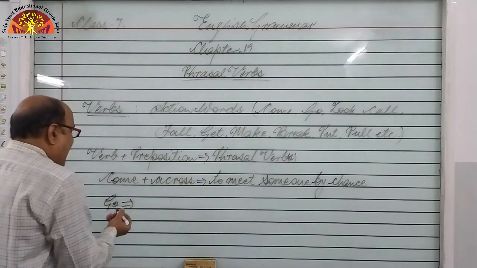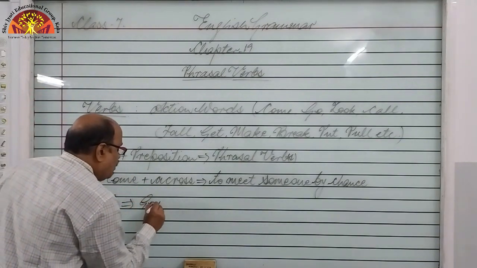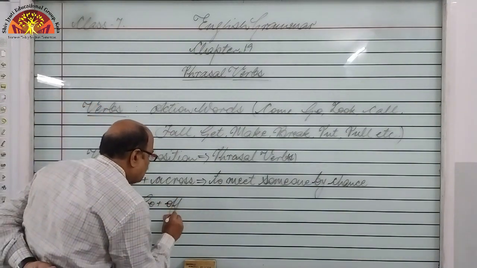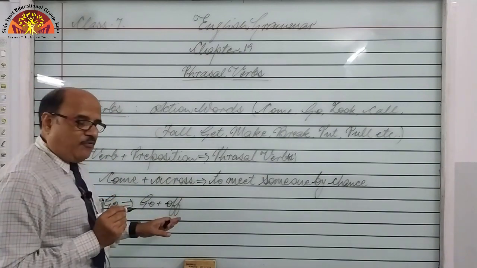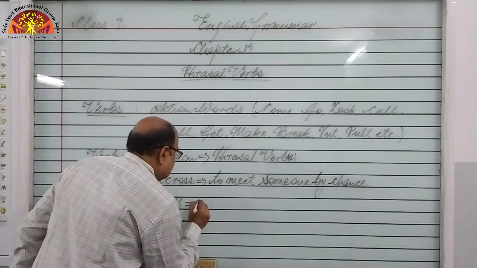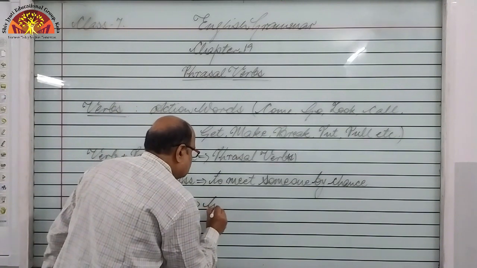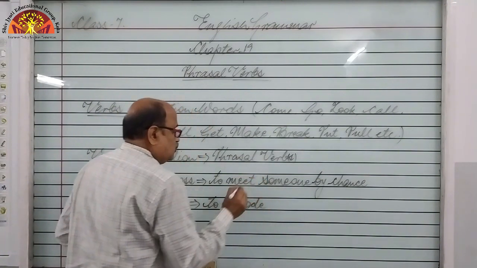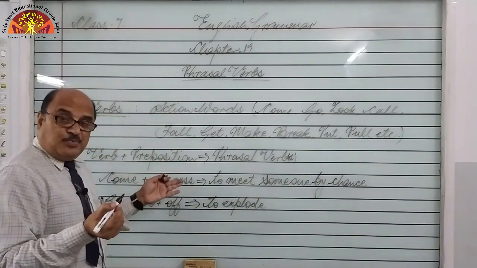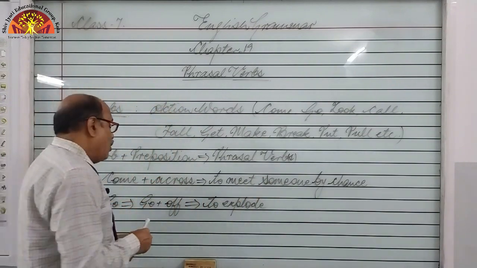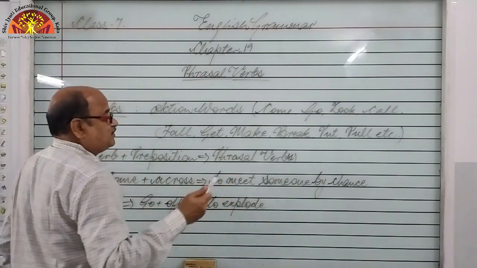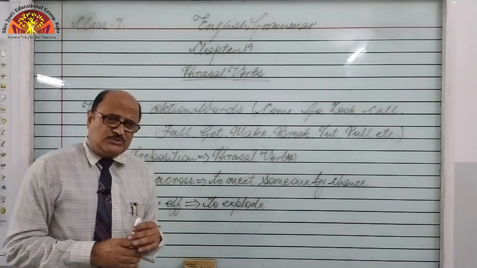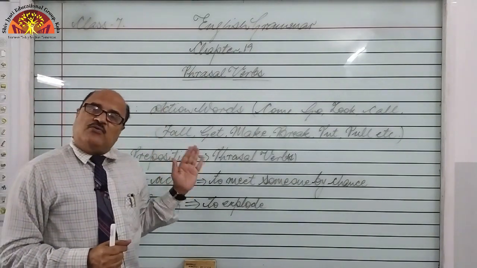But if we add go plus any preposition, go plus off, off is a preposition, so it changes its meaning, and that means to explode, to burst, just like a bomb. So go off means to explode. Come across means to meet someone by chance. So dear students, these are known as phrasal verbs.